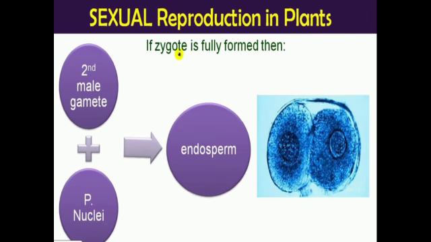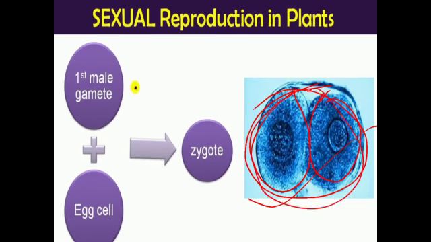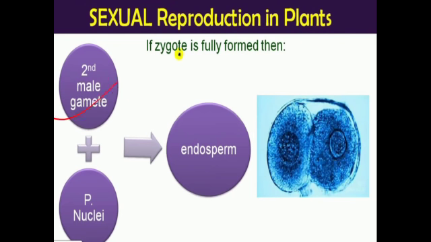Then, after the zygote is fully formed, the second male gamete fuses with the polar nuclei. As you can see, there were two polar nuclei in the embryo sac. So the second male gamete fuses with those polar nuclei and forms the endosperm.